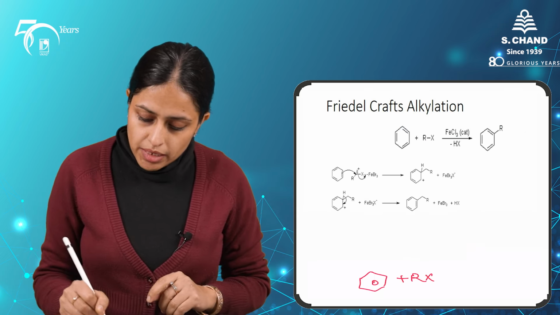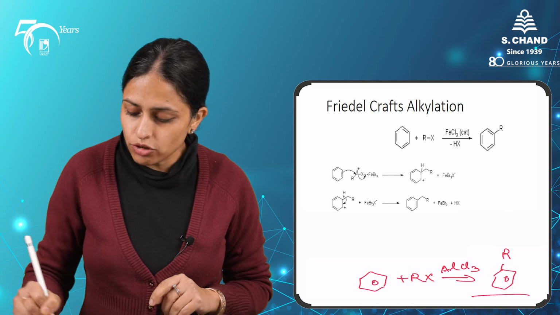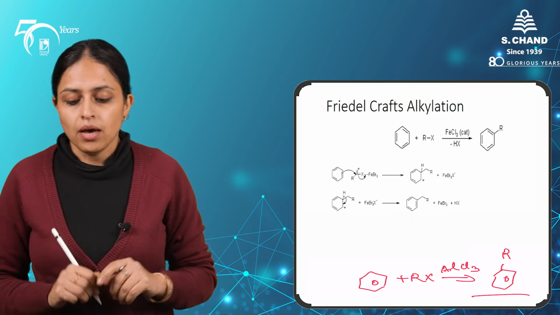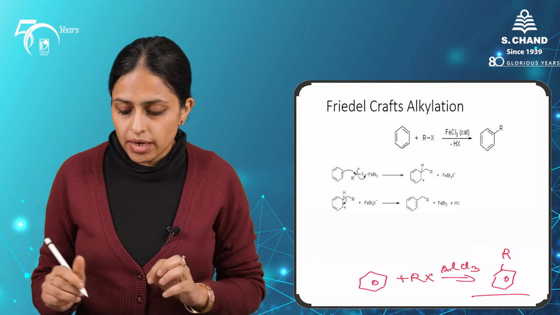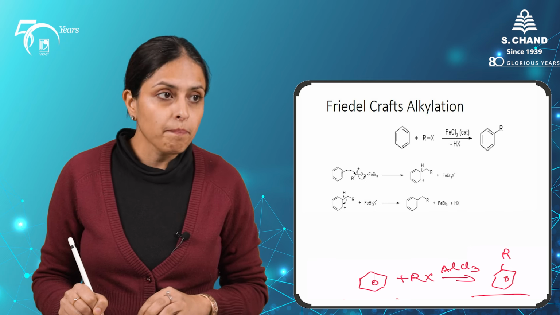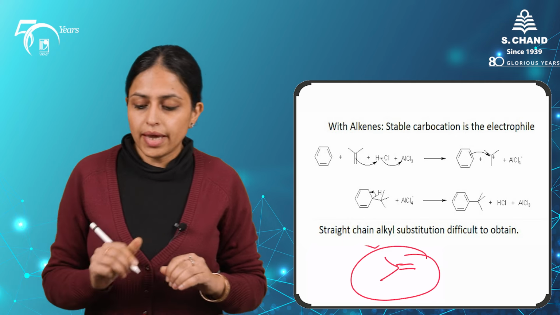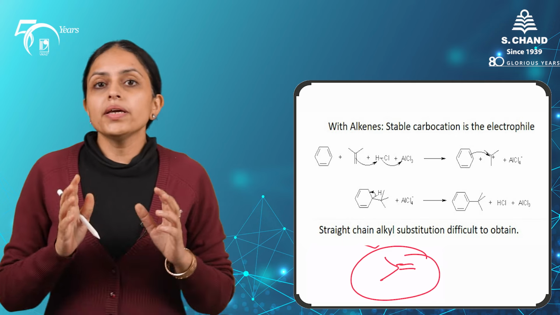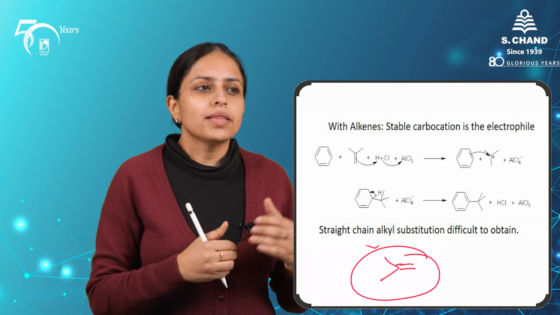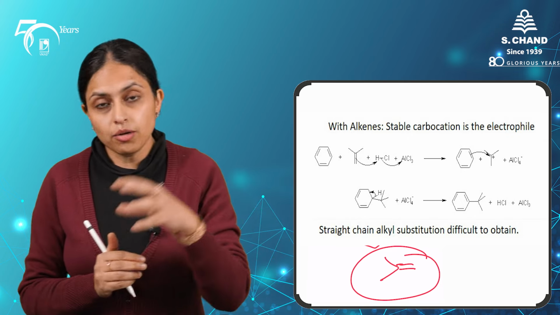The next reaction of the benzene is alkylation using the alkyl halide. This also takes place in the presence of a Lewis acid to give the corresponding alkyl substituted benzene. Important thing to remember in this reaction is that whenever we use any alkyl halide, say for example this is the alkyl group which we are using, then this will undergo rearrangement. Any alkyl group can undergo rearrangement to give a stable carbocation, and then that corresponding intermediate will be preferred to be attacked by the benzene.